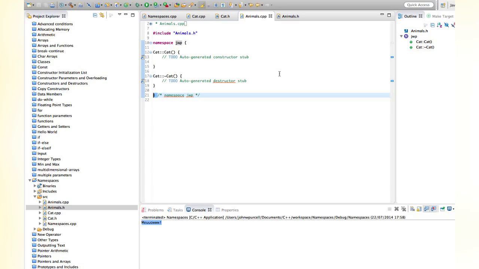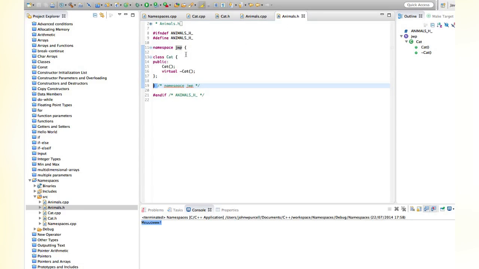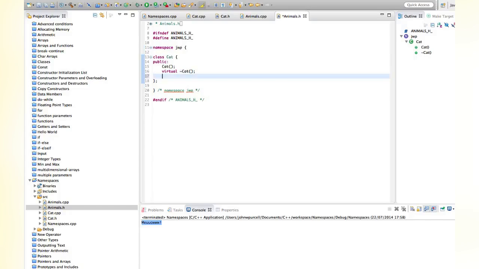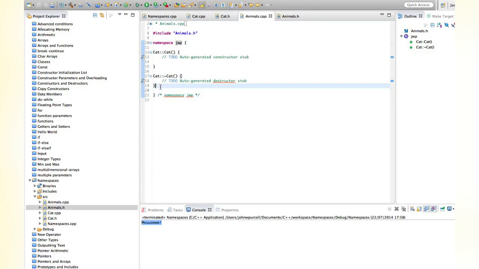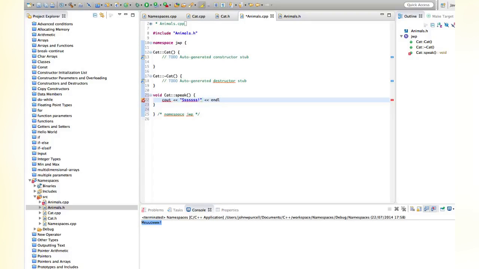We can put our other cat in a namespace as well. Let's first go to this cat that I just defined, and give that a speak method as well. Let's say void speak again. And in animals.cpp, I'm going to say void cat::speak. Let's make this do something different to the other speak in the other cat class. I'm just going to make it say an aggressive cat noise.